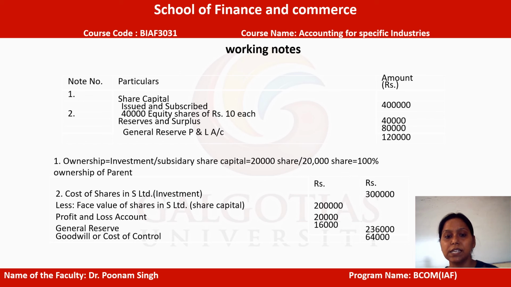In this case we can see the cost of shares, which is the investment made by the parent, is quite a bit more than the share capital the parent holds in the subsidiary. So in this case goodwill will be generated.